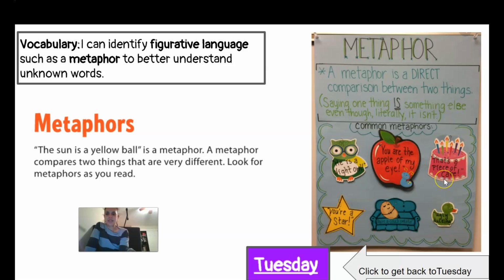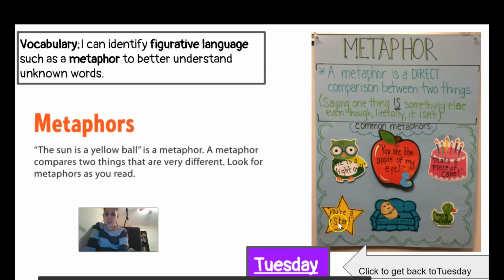That's a piece of cake. So a piece of cake is being compared to something that you're doing, and that just means that it's really easy. It's a piece of cake, because eating cake is so easy. It's so delicious. It's a piece of cake. It's easy.